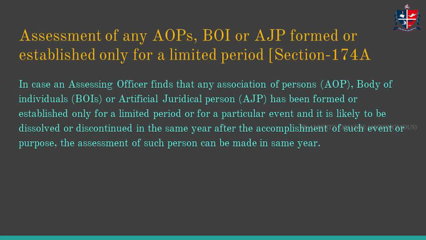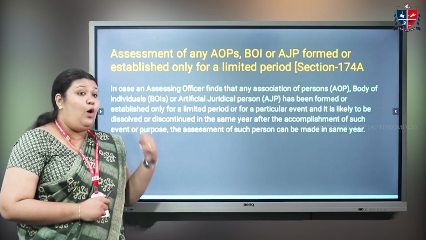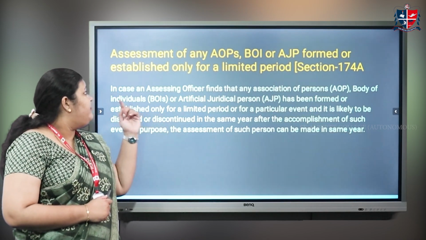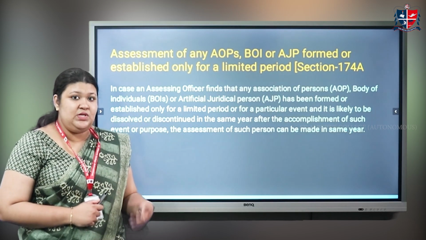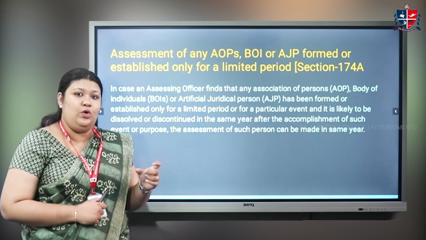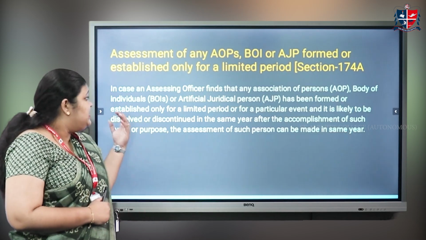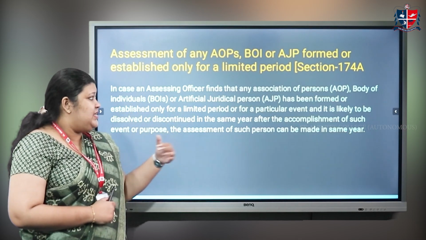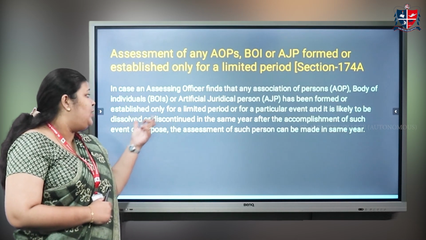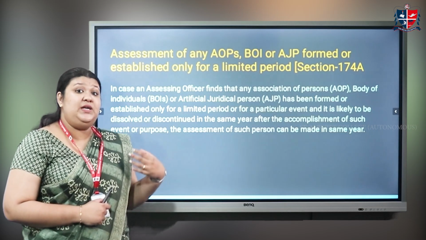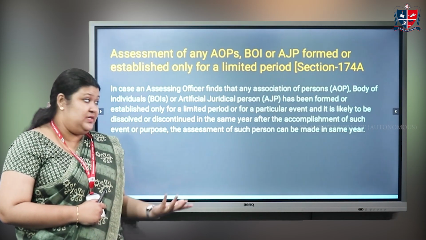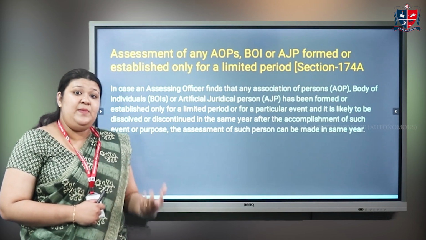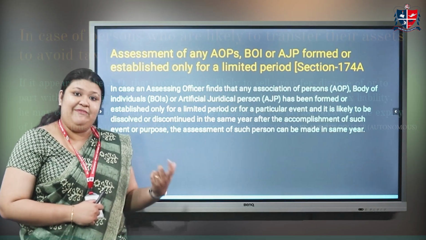The third item is the assessment of any AOP, which is Association of Persons, body of individuals or artificial juridical person formed or established only for a limited period. So these can be a body of individuals or an association of persons which is formed only for a specified period of time. In such a case, if the assessing officer feels that it has been formed only for a limited period and that particular event or period is over, it is likely to be discontinued or dissolved, then the income will be assessed in the same year so that they do not evade tax.